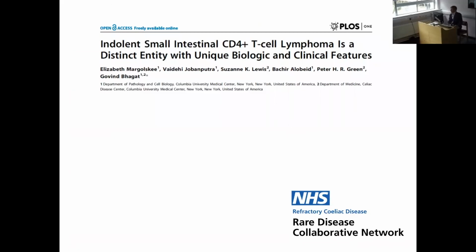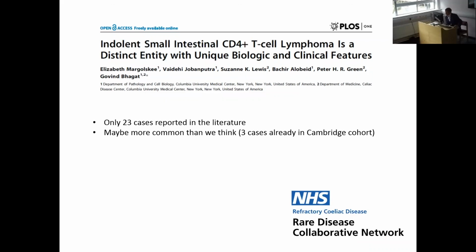So this probably fits with an entity which is poorly defined at the moment of an indolent intestinal CD4 T-cell lymphoma. There's only 23 cases reported in the literature that I could find, but I suspect this is more common than we think because we've already seen 3 cases in Cambridge just over the last year and a half. And of course, it does necessitate CD4 immunostaining and flow cytometry, or else we would have made the wrong diagnosis in this case and labeled this lady as having type 2 refractory celiac disease.